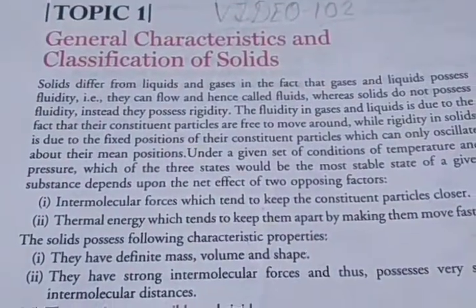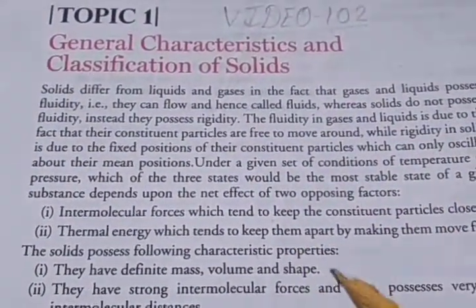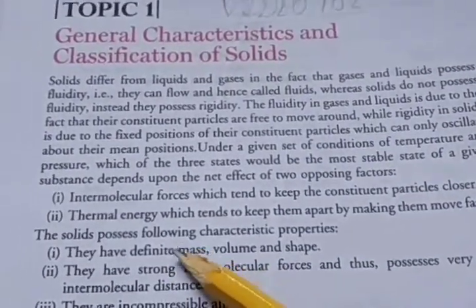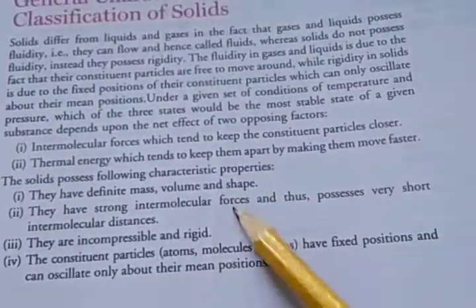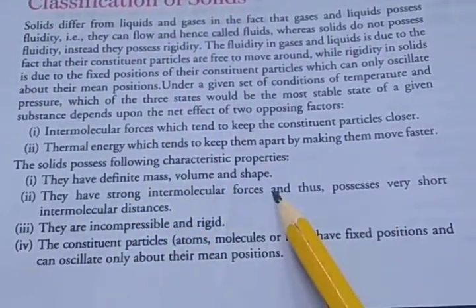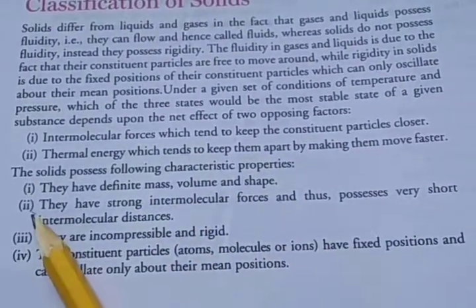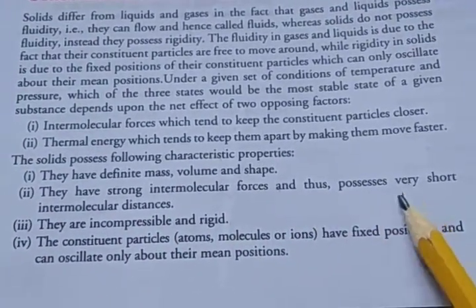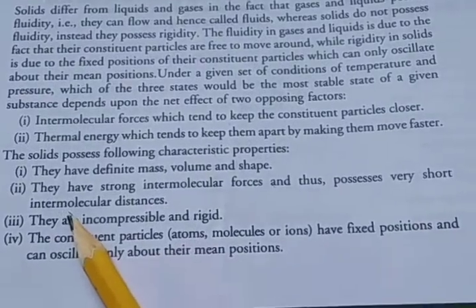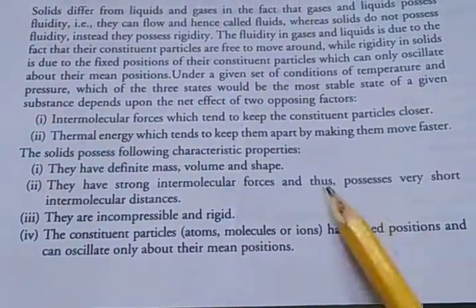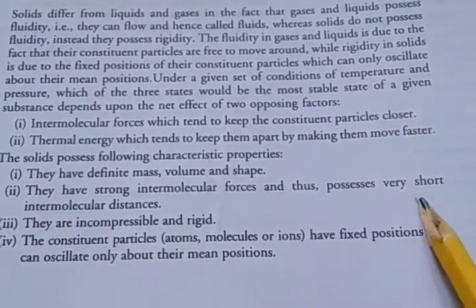Now, which characteristic properties do solids possess? See, solids possess the following characteristic properties. First, they have definite mass, volume and shape. Second, they have strong intermolecular forces and thus very short intermolecular distance, because the intermolecular force is strong, so the distance is short.